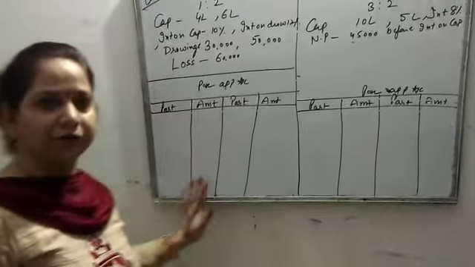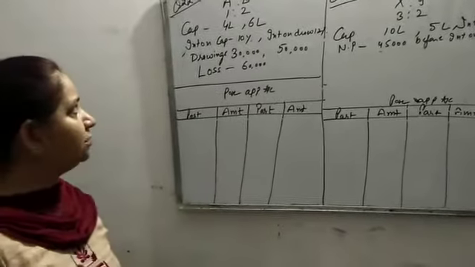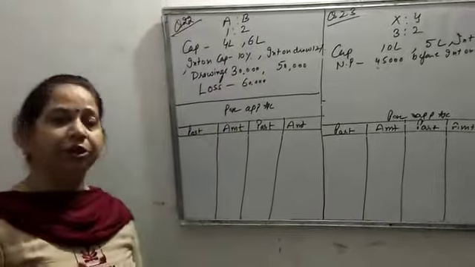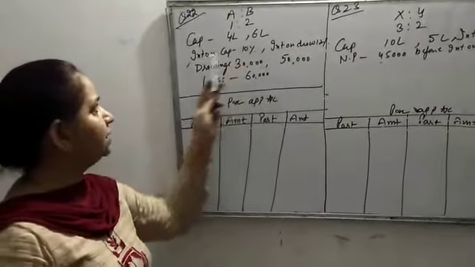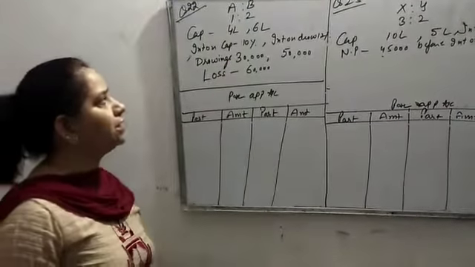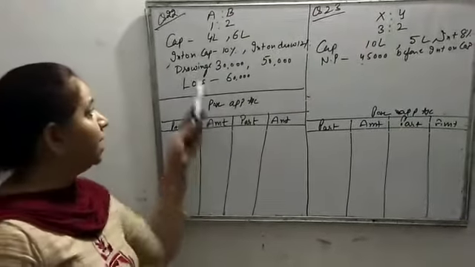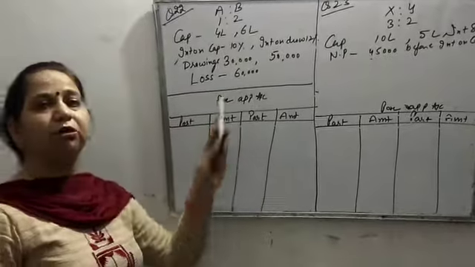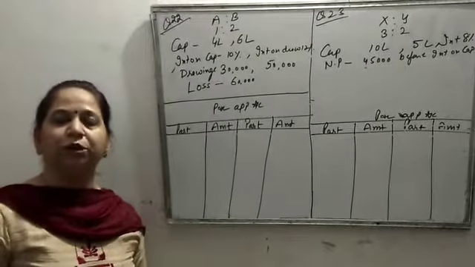So let's start with our first question. This is question number 22. In this question, A and B, two partners, are there, and the profit sharing ratio is 1:2. The capital investment is 4 lakh and 6 lakh. Interest on capital is to be provided at 10% and interest on drawings is to be charged at 12%. Drawings are given for A and B, but in this question a net loss is there before providing these adjustments. Then how to treat this?